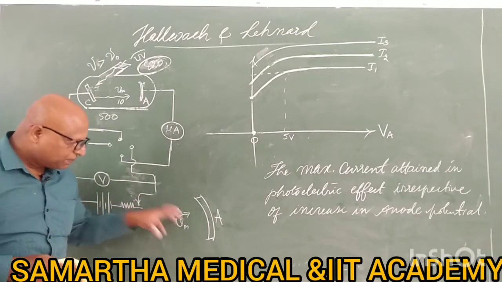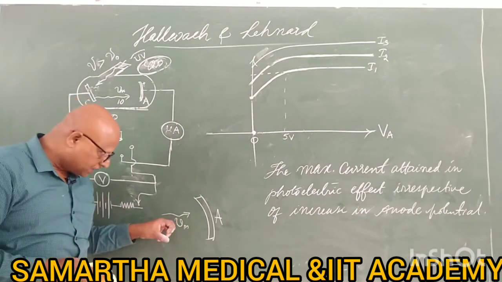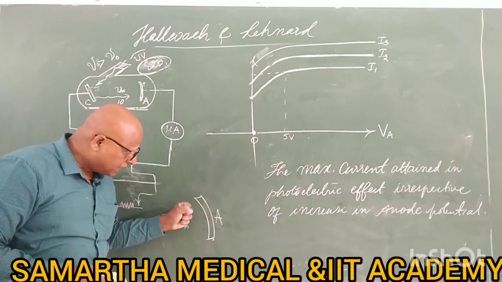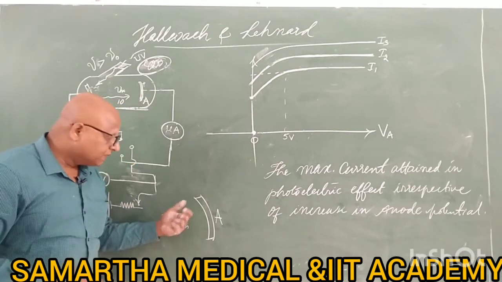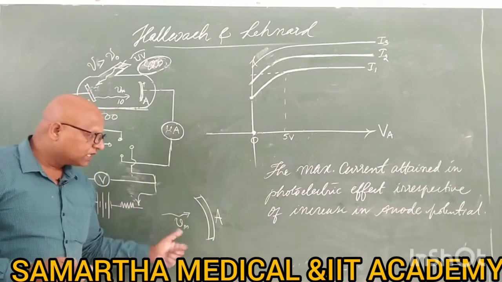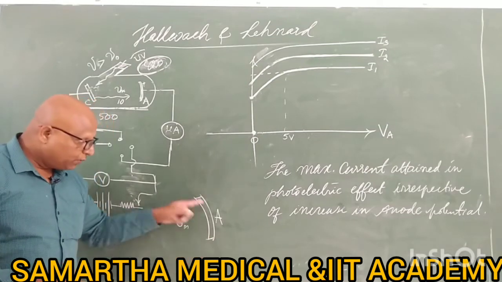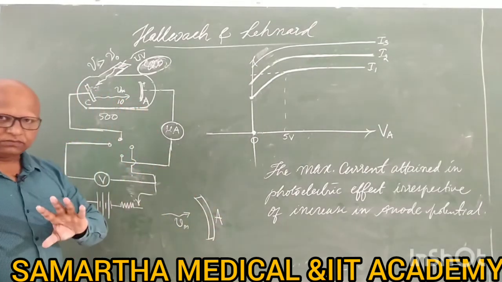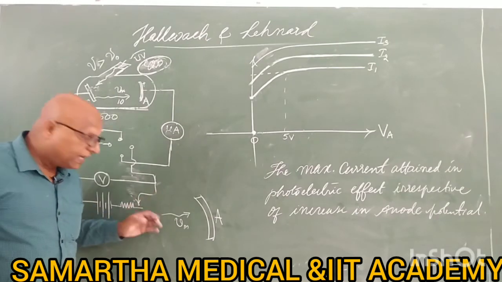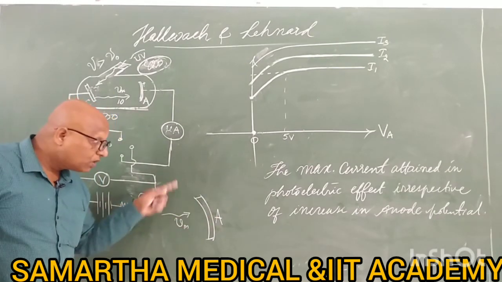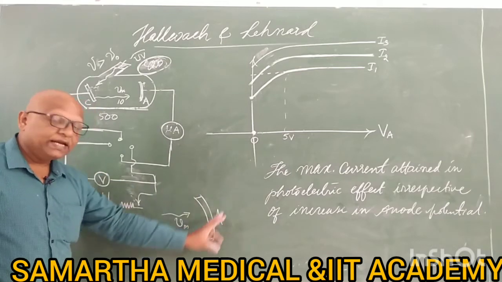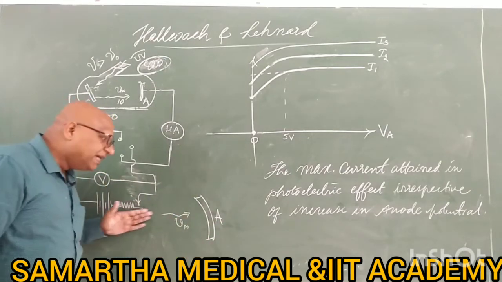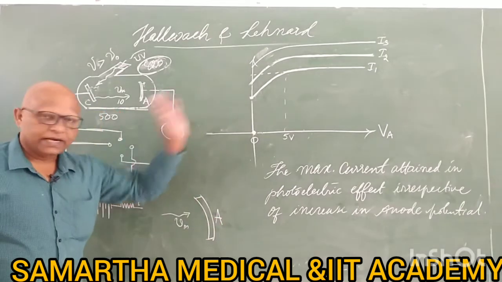If the kinetic energy of the electron is more than the repelling potential energy of the plate, then even though this is a repelling plate, it will hit the plate, and there will be a current.